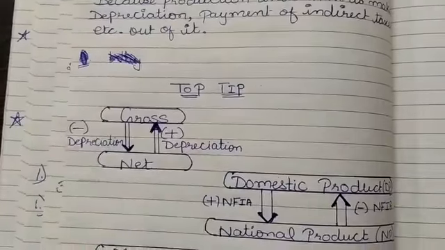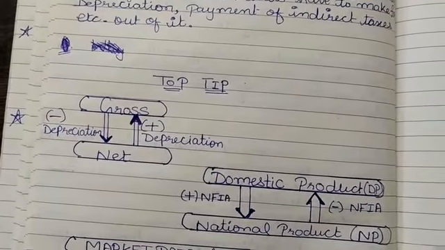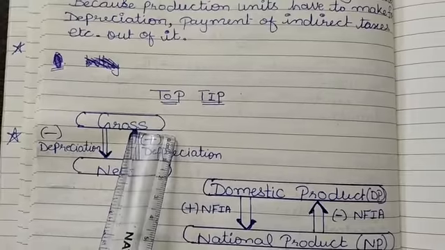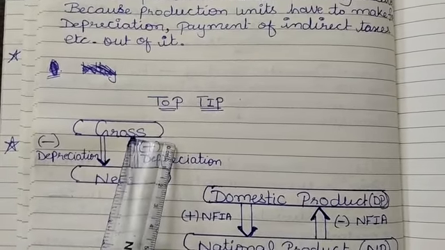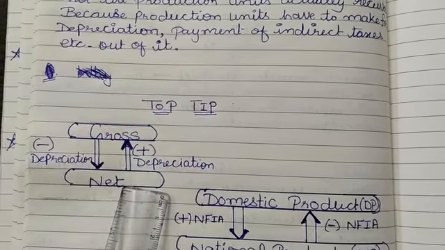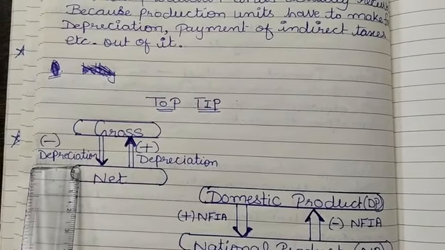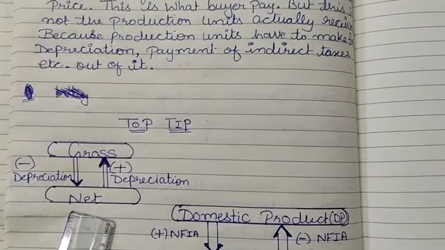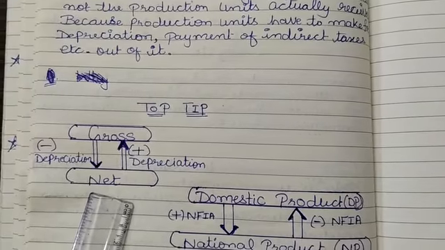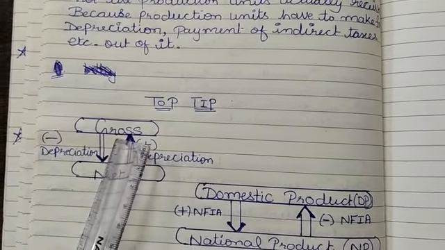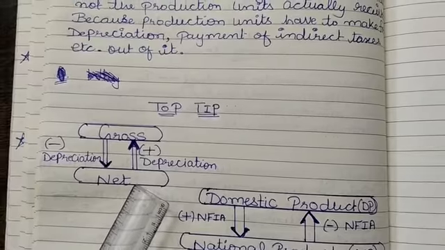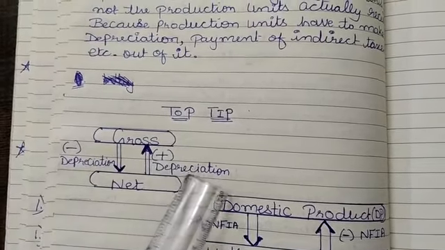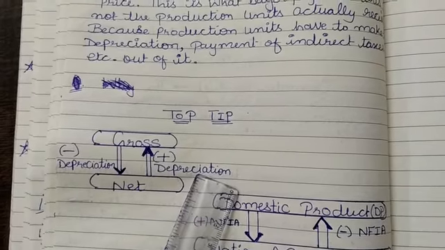So, in all we can say that when we are heading from gross domestic product to net domestic product, simply I have to do what? I have to deduct depreciation. Now, obviously, they may ask a question from net to gross. In order to go from net to gross concept, simply add the depreciation.